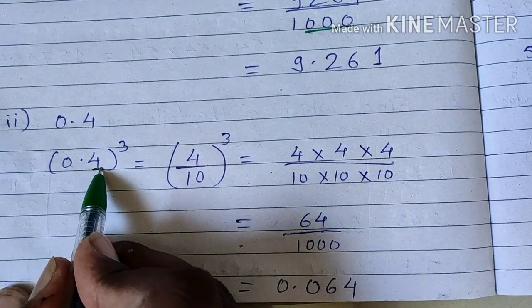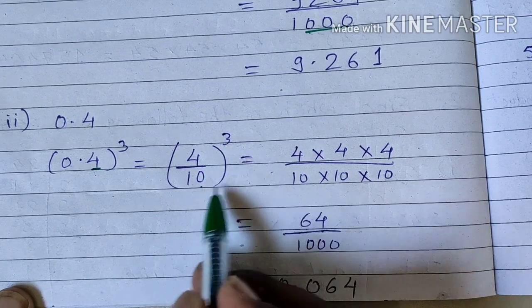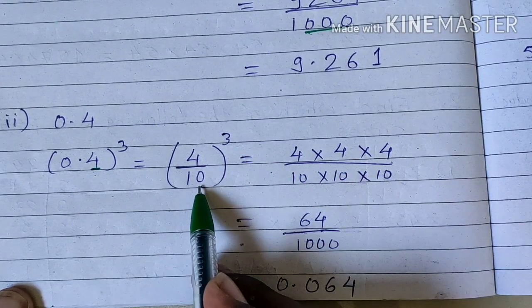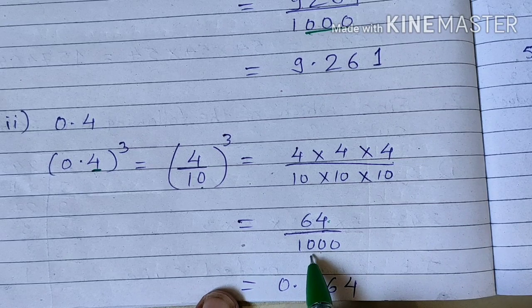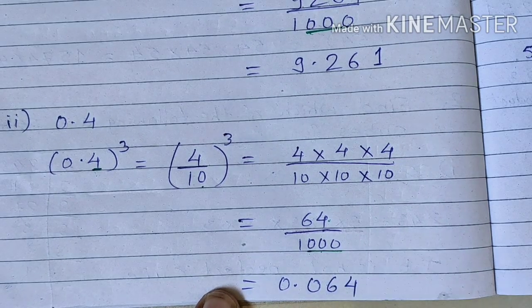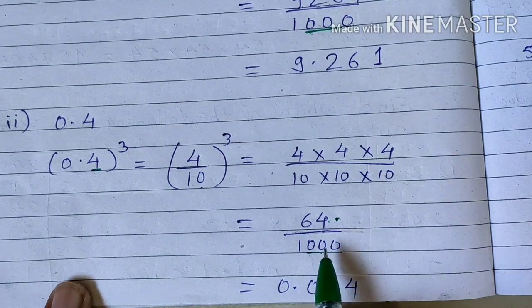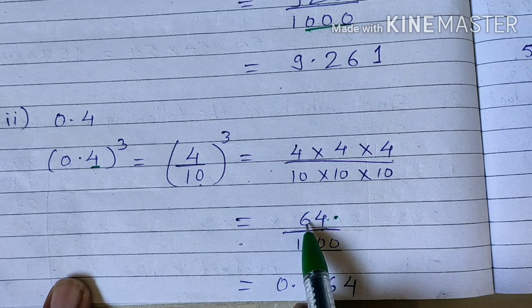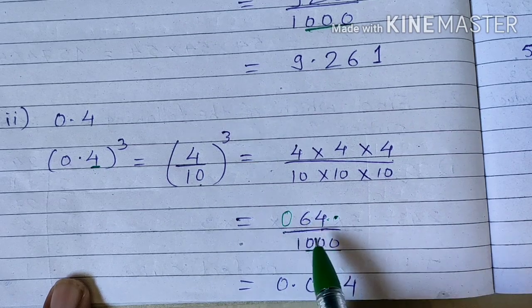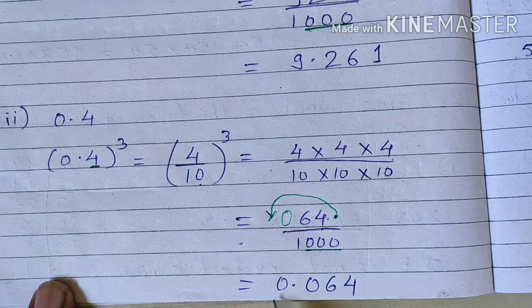Similarly, if we want to find out the cube of 0.4, how many digits are there after the decimal to make a cube? 1 digit is there. So we remove the decimal and we have taken 10 as a denominator and cube of that. So 4 multiplied 3 times, also 10 multiplied 3 times, 64 upon 1000. Now, how many zeros are there in the denominator? 3 zeros. So it means we have to shift the decimal from the end of the number by 3 digits to the left side. 1, 2. Only 2 digits are there. Since we have to shift 3 digits, add a 0 on the left side and shift it here. Okay. So the final answer will become 0.064. Got it?